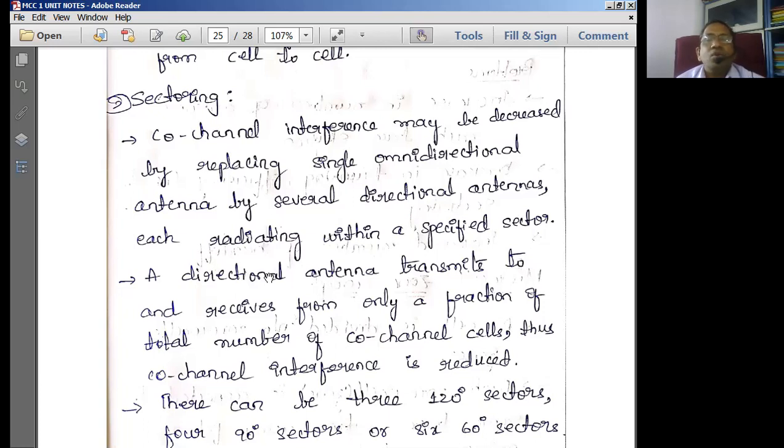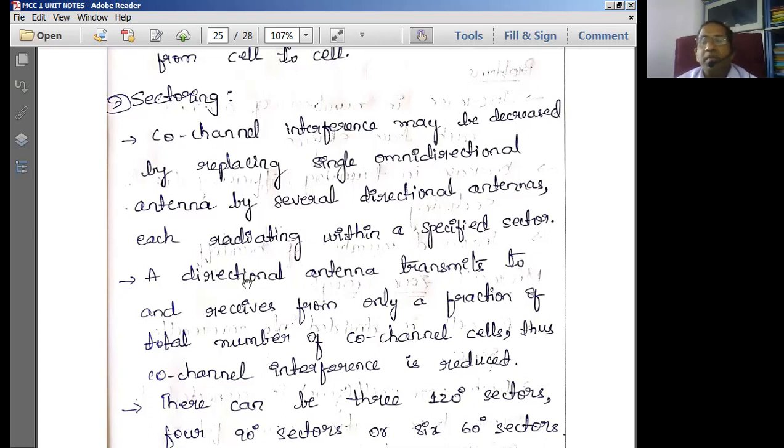So here the co-channel interference may be decreased by replacing a single omnidirectional antenna by several directional antennas, each radiating within a specified sector. Before this, we had a basic cellular structure where every base station radiates the signal in all directions. Therefore, we call that antenna in a base station an omnidirectional antenna. An omnidirectional antenna is an antenna which covers almost all directions in the spatial domain.